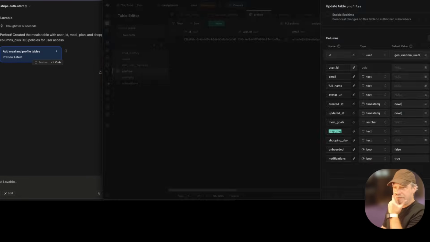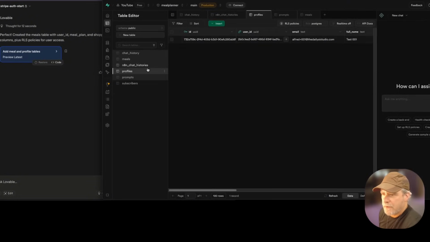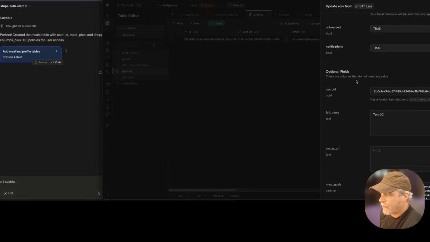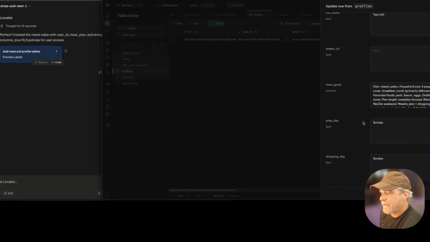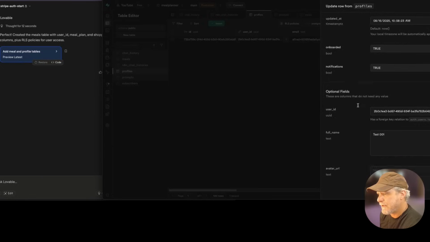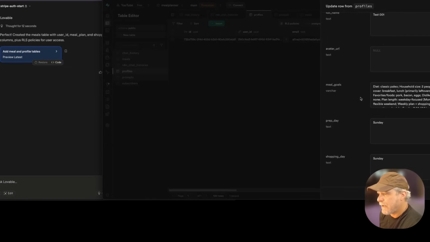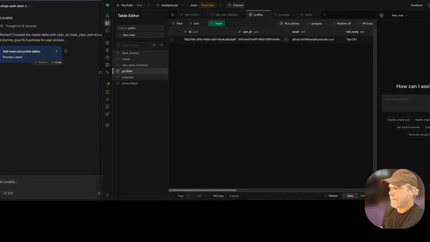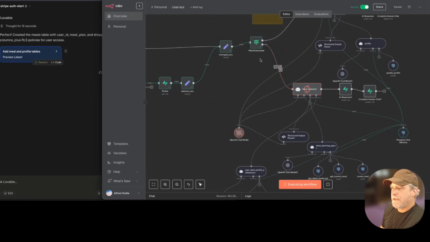Now, while it's doing that, I want to show you something that's kind of cool. If we look at their profile and we look at this row, not only did it onboard them, but it definitely set the days, but it should have set the particular number of people. Or maybe I didn't save that. I should save it. So I'm going to save it for 2 people, number of people, because that will help with everything. So I should add that column. All right, so let that run for a moment.